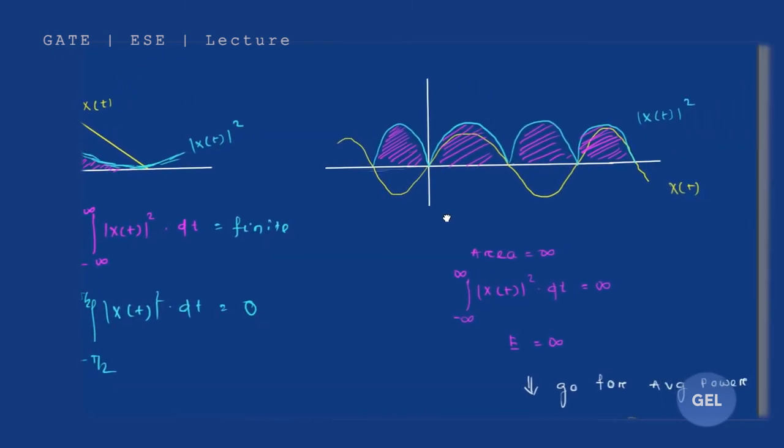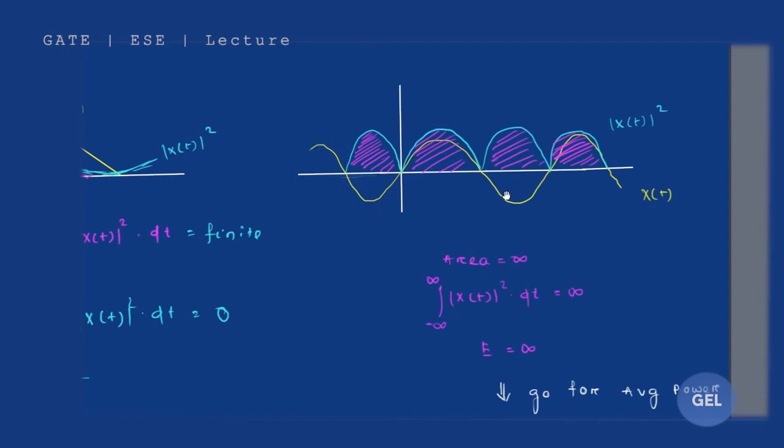And look here, yellow is the actual graph, that is x of t, and sky color is x of t mod square. Okay, now I'm going to find out the area. Area will be here also, yes or no? So this integral is area, and it extends to infinity here too, so if you add up all the area, it will come out to be infinity. So look here carefully, area is infinity, that means energy is infinity.